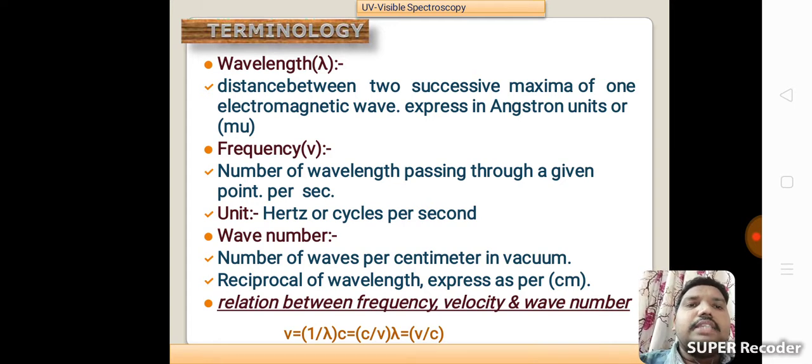Wave number means the number of waves per centimeter in vacuum, the reciprocal of wavelength, expressed as per centimeter. Relationship between frequency, velocity and wave number: nu bar equals 1 by lambda, that equals nu by c. Okay, this is the relationship between frequency, velocity and wave number.